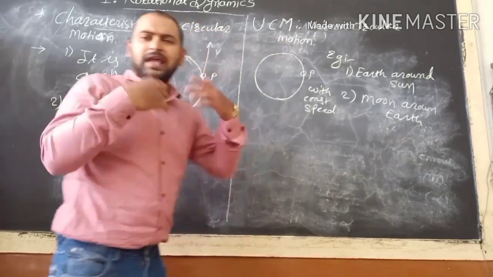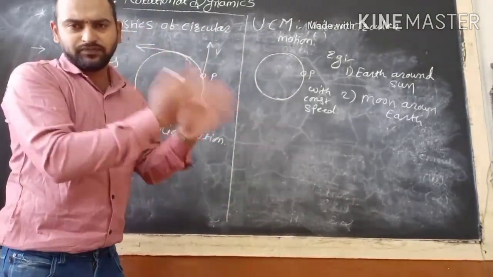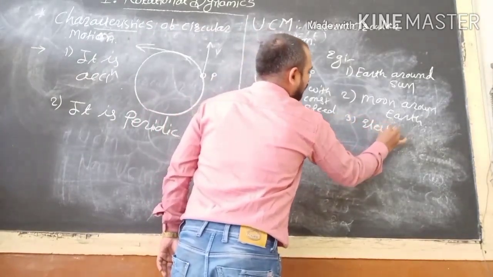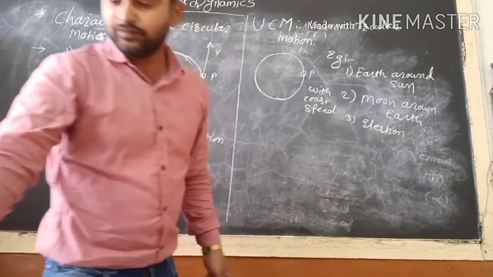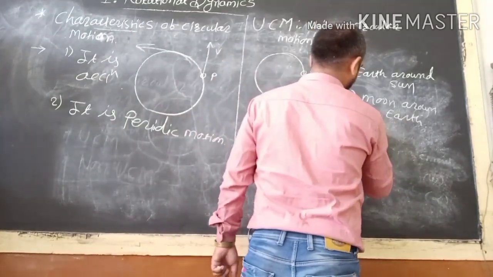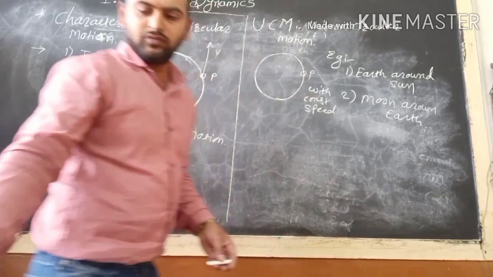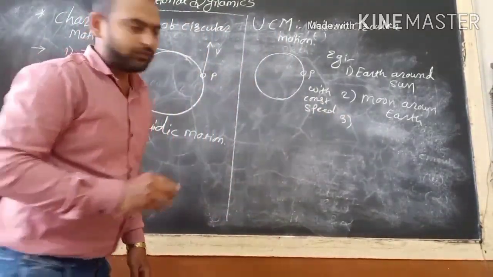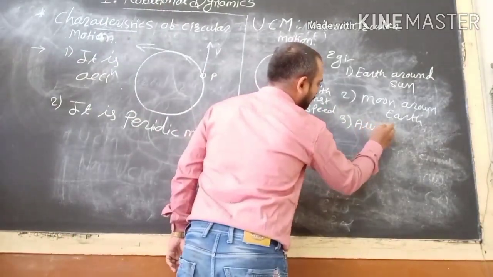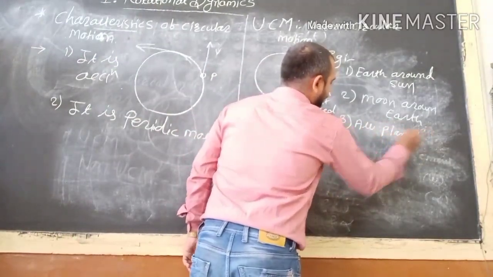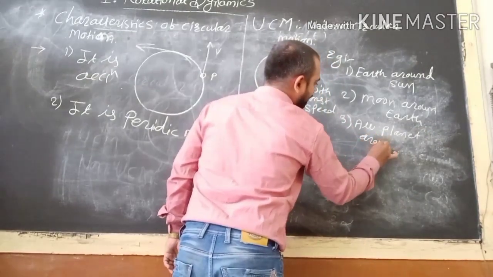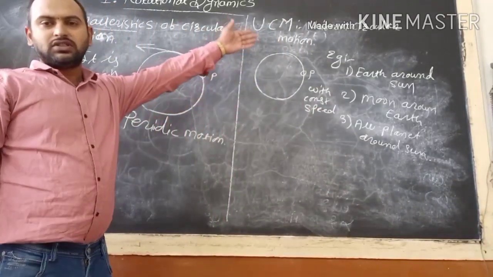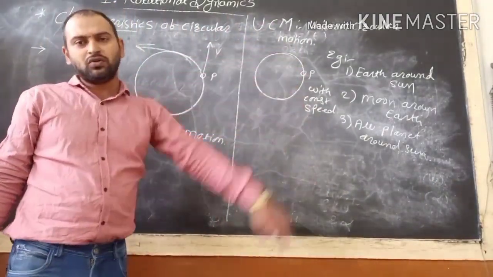Third, all planets which revolve around the sun. Okay, so these are examples of uniform circular motion.